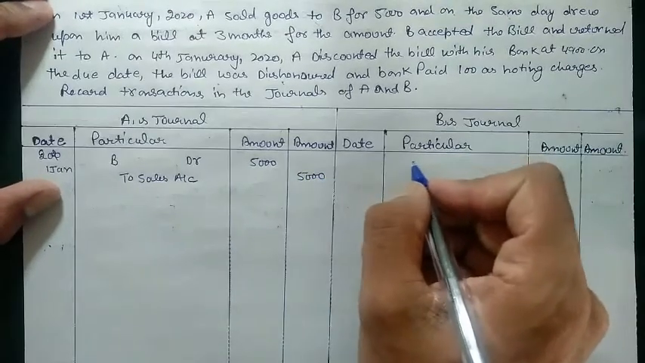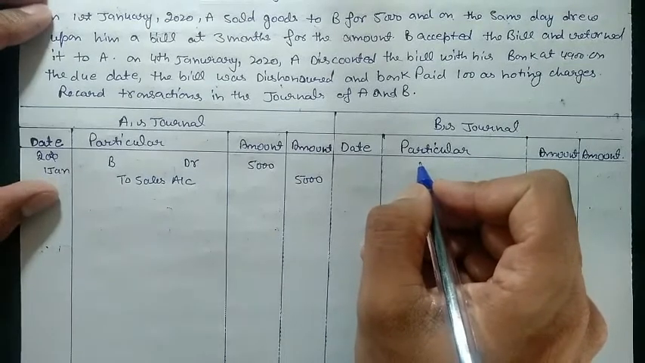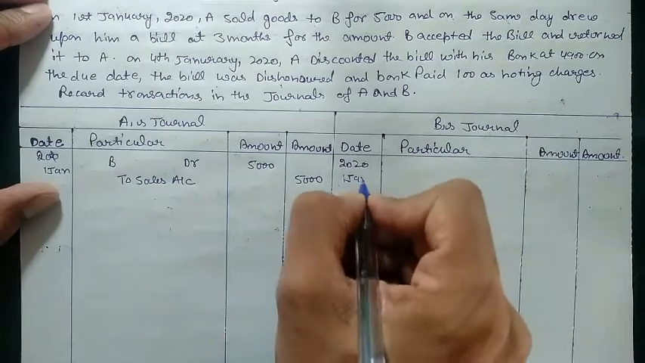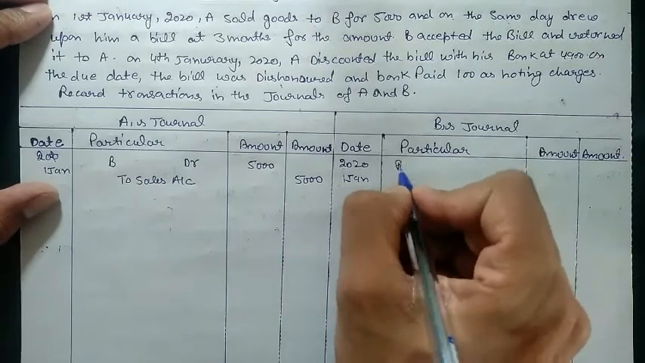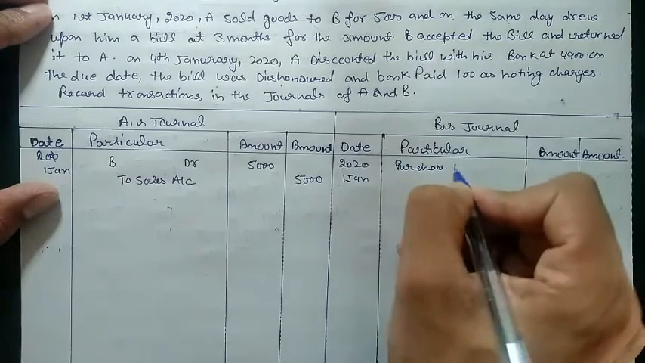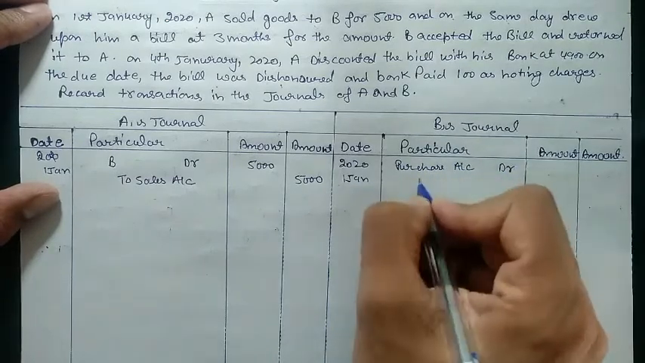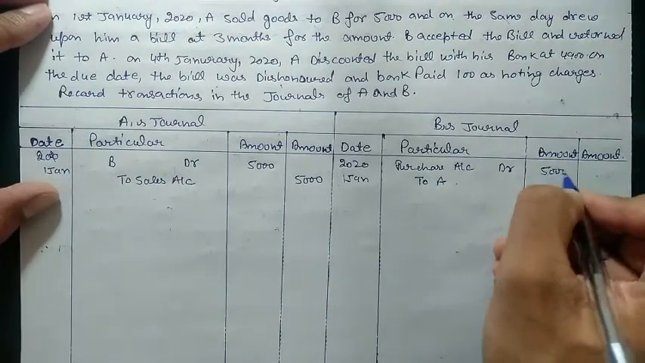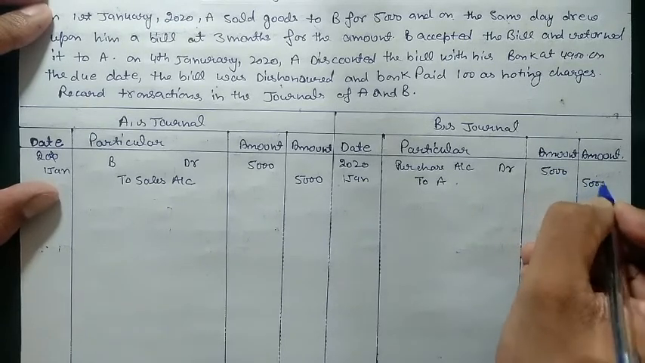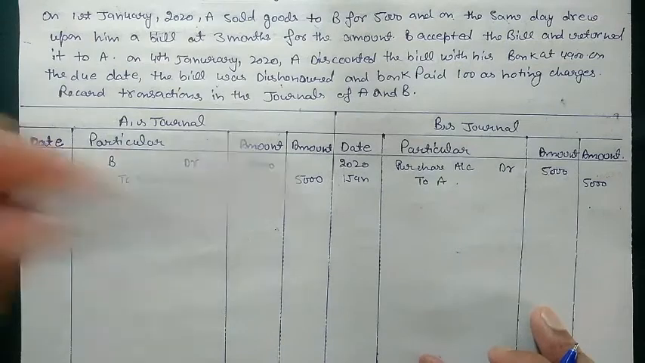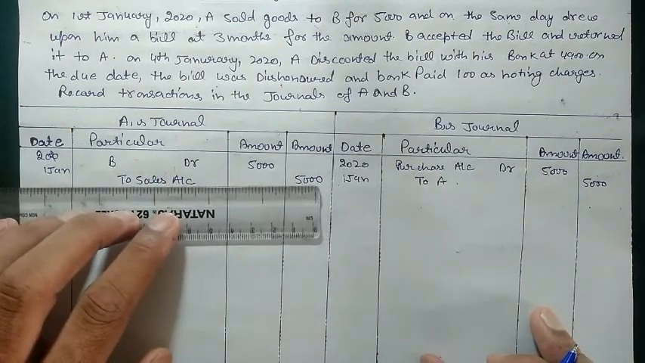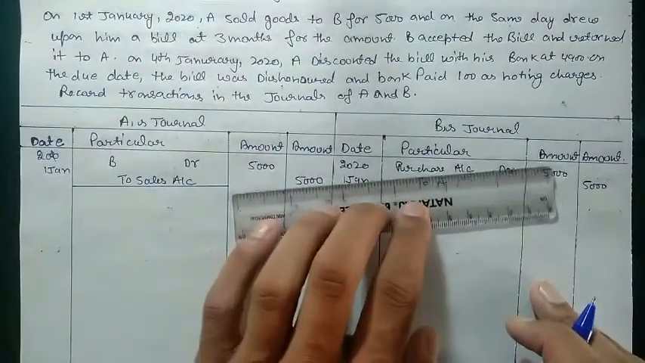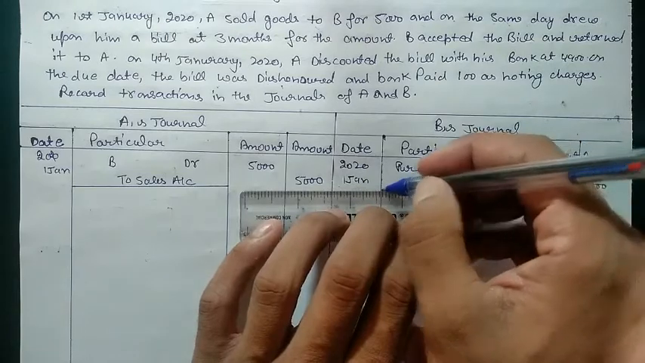Then we will post the entry in the books of B also. B is the purchaser in this case. On 1st January, B purchased goods from A. So purchase account debit to A. The amount is 5,000. This is the simple entry that we did till now, only the sales entry that we have been doing from our journal chapter. So it is simple for every one of you.